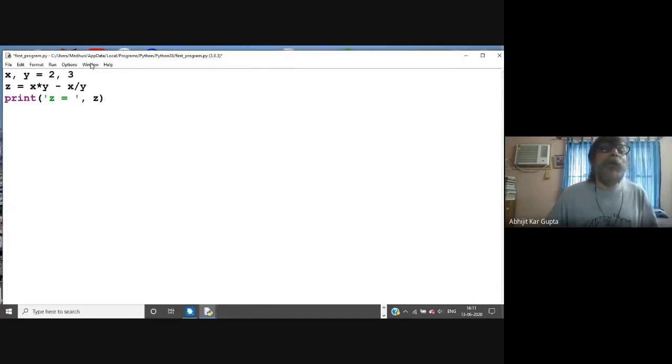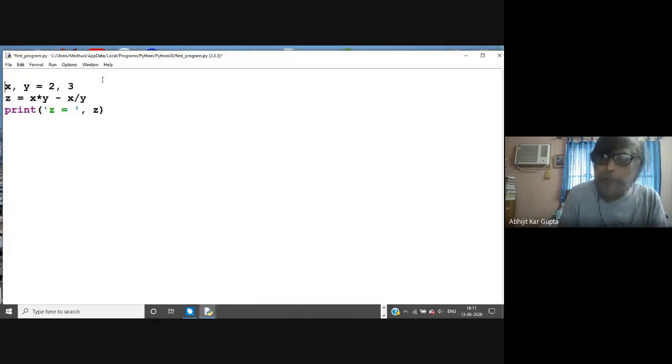So if you suppose this is your program, on top of it you can write with a hash. Hash means comment. That means the interpreter will not do anything with it. So you write here whatever you want, first program or whatever.